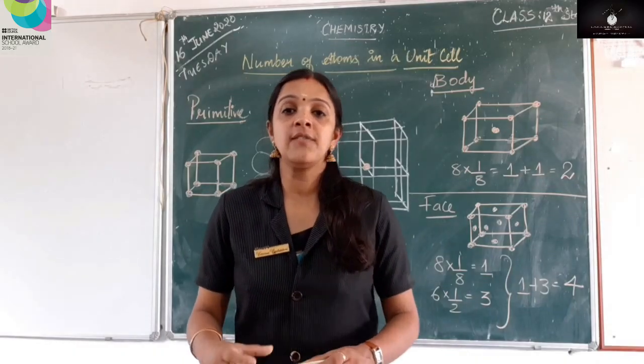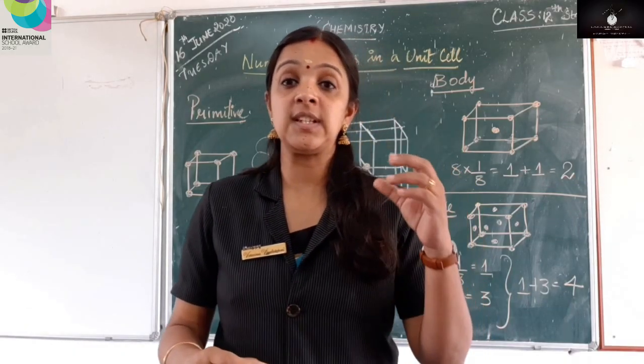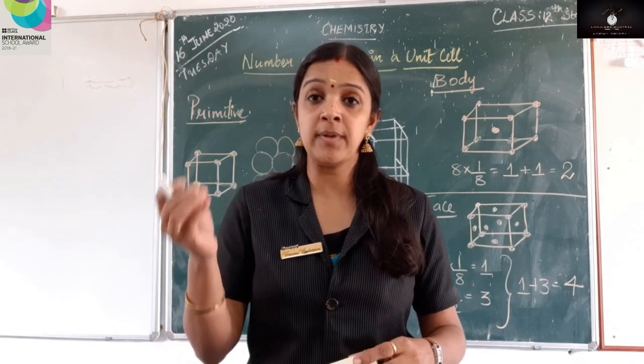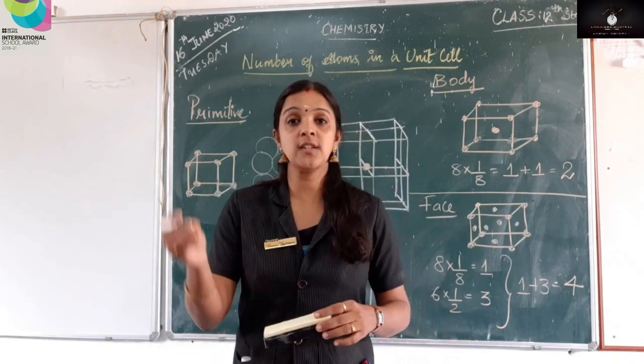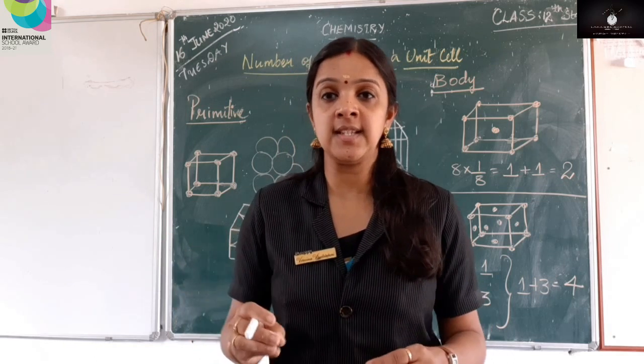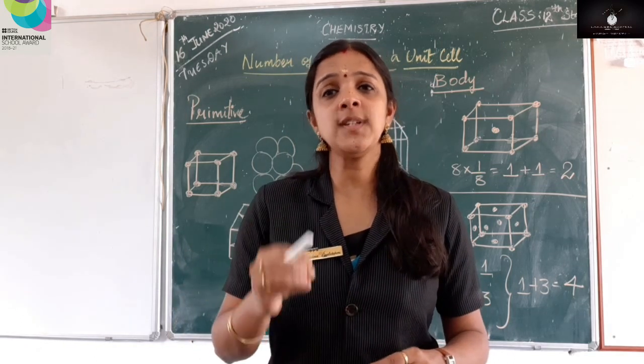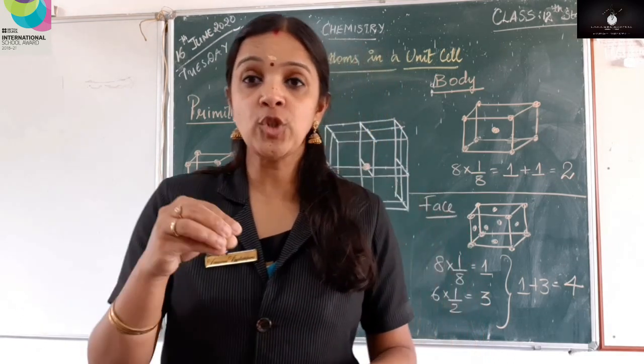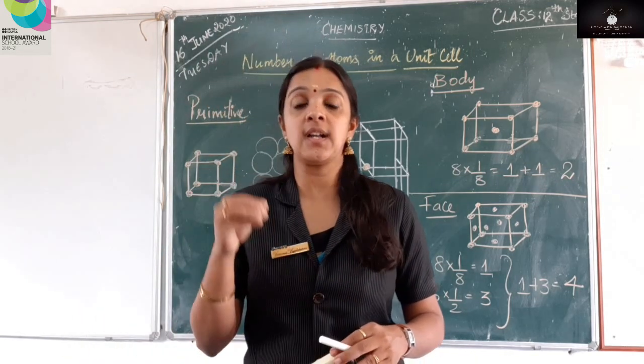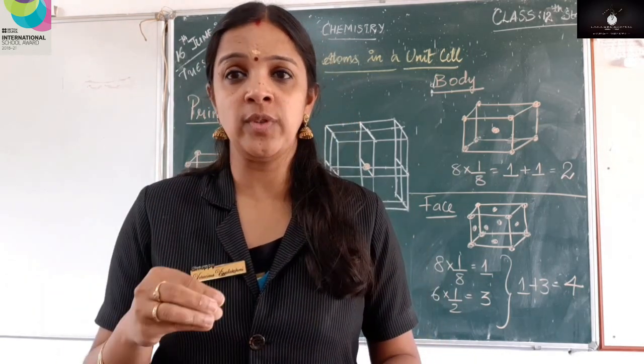So children, we were seeing the types of unit cell, that is the primitive, body centered, face centered and end centered. Now the most important part is we should know how many atoms are contributed to each unit cell.